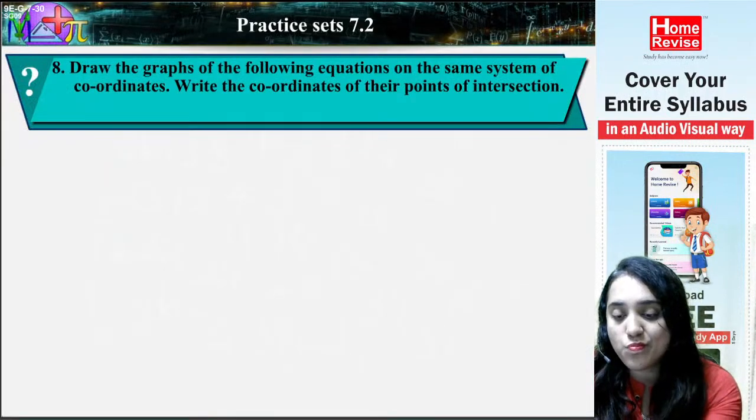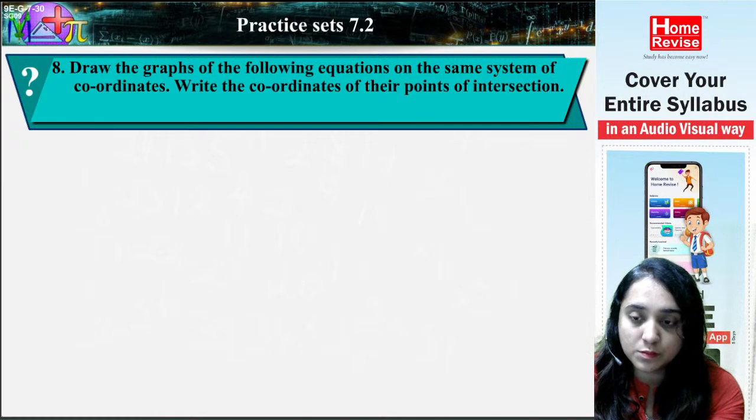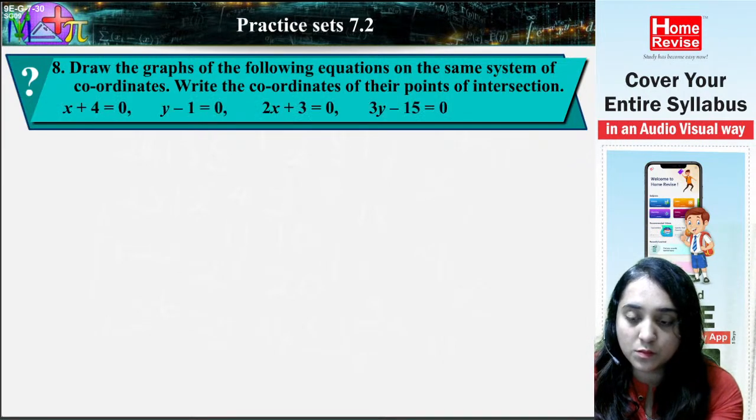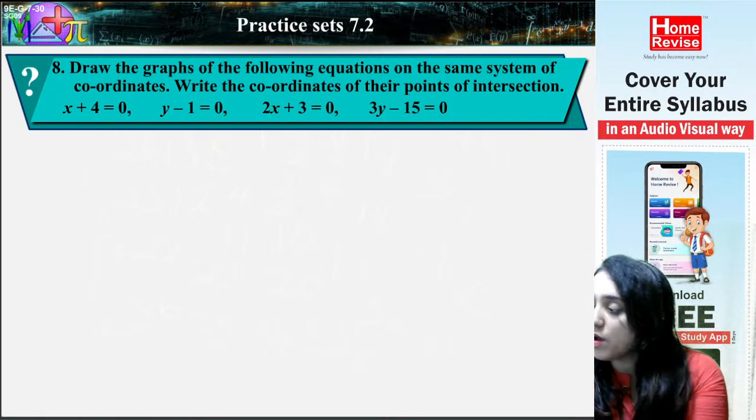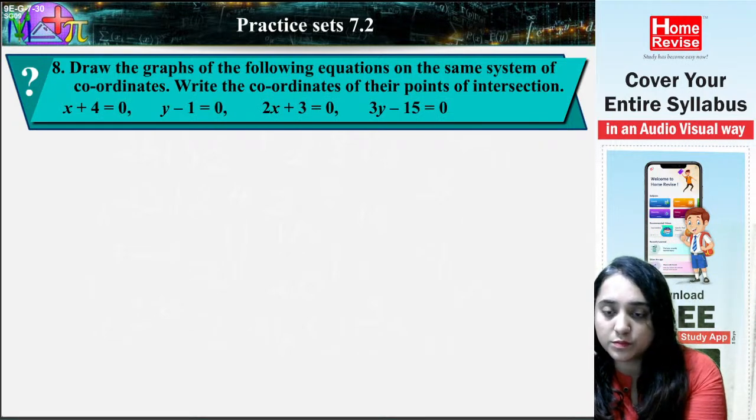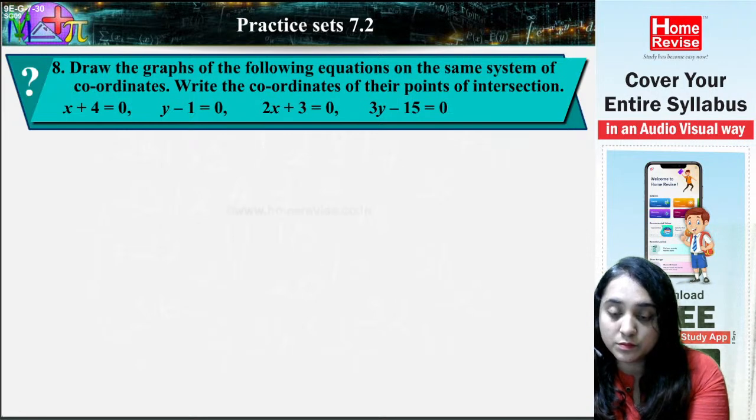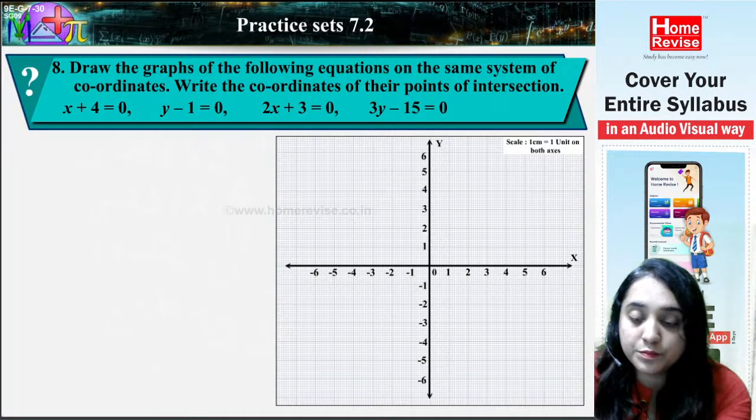Question 8. Draw the graphs of the following equations on the same system of coordinates. Write the coordinates of their points of intersection. x plus 4 is equal to 0. y minus 1 is equal to 0. 2x plus 3 is equal to 0. 3y minus 15 is equal to 0.